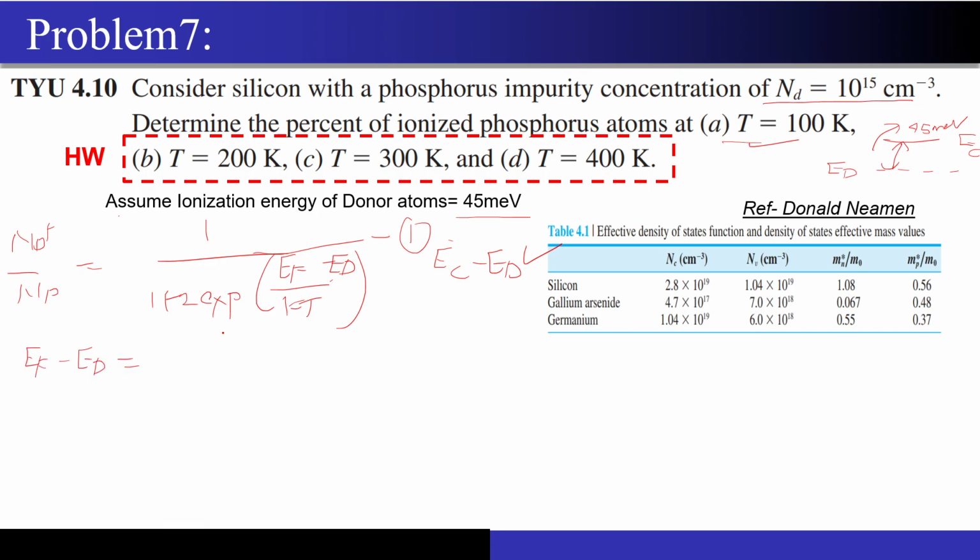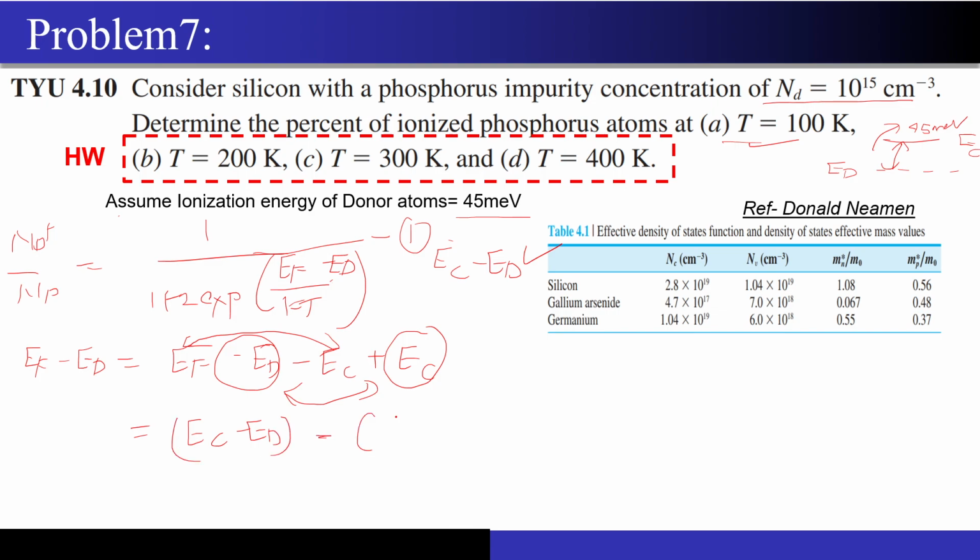In EF minus ED, I am going to add and subtract EC in this equation: minus EC plus EC. What I want is EC minus ED. So this term and this term, EC minus ED, I am going to combine, and EF minus EC, these two terms I am going to combine. So it will become EC minus ED, and if I take the minus out, it becomes EC minus EF. And if I divide by KT on both sides, it becomes EF minus ED by KT. So this is the equation that I have now.